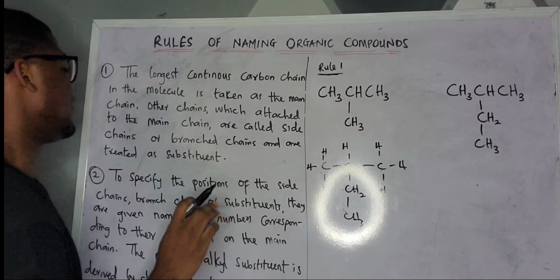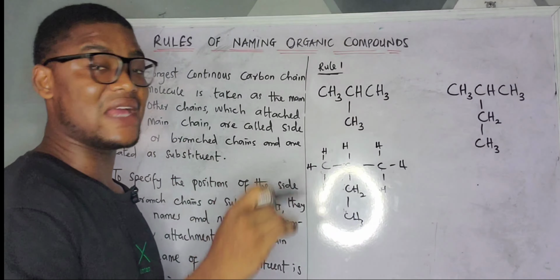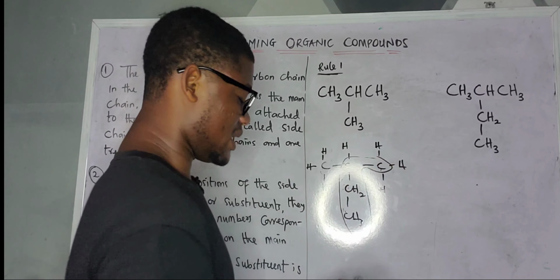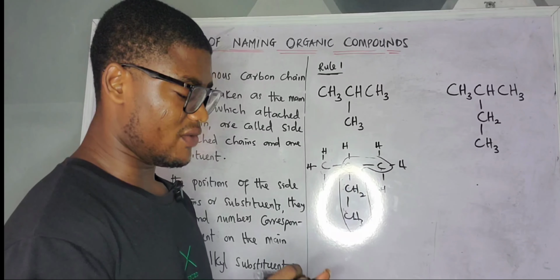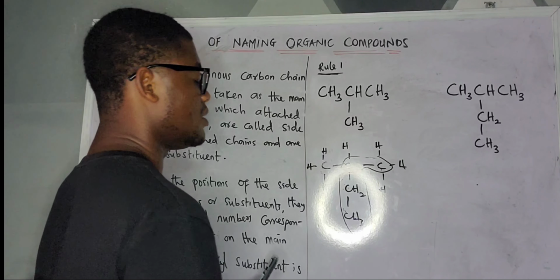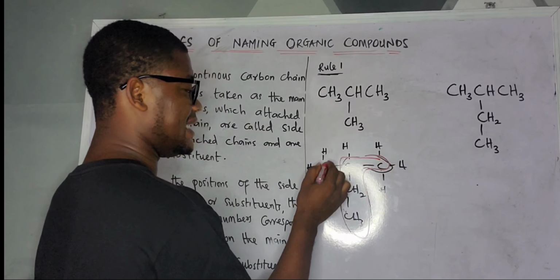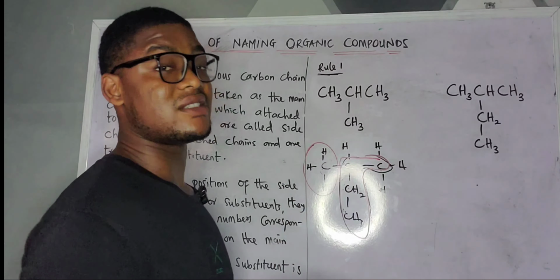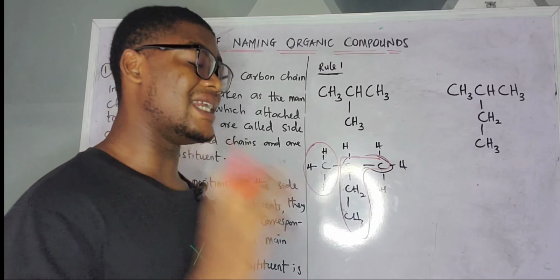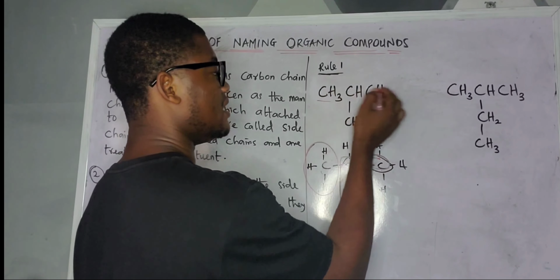So the first thing is we are finding the longest continuous chain, and every other thing there is treated as the side chain. So for you to understand better now, let me use a different color of marker. Let's say you are having something like this. I'm using this as my main chain. Then this particular shade that is here is a side chain. So the first thing I do is find my longest continuous carbon chain, and that will serve as the main chain. For this one, the longest continuous carbon chain can be like this, it can be like this anyhow.